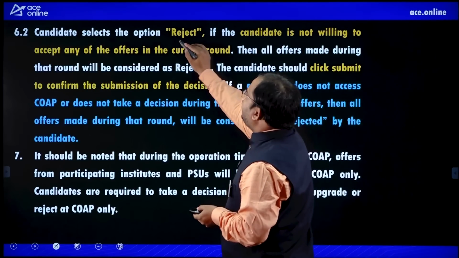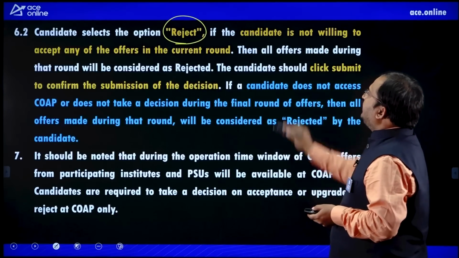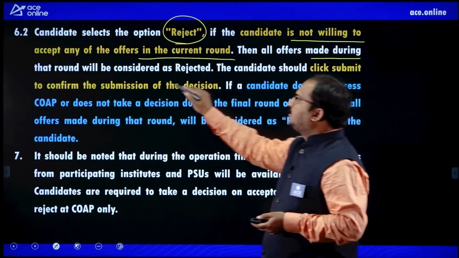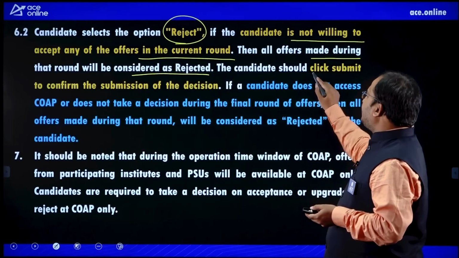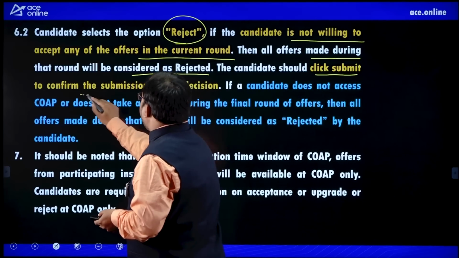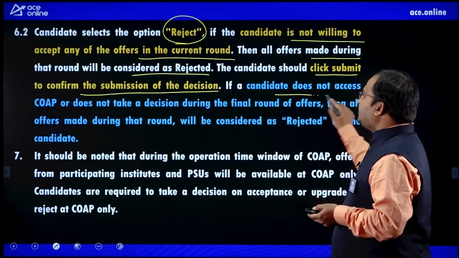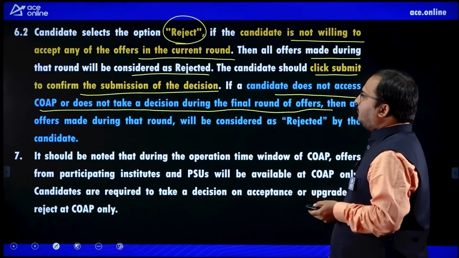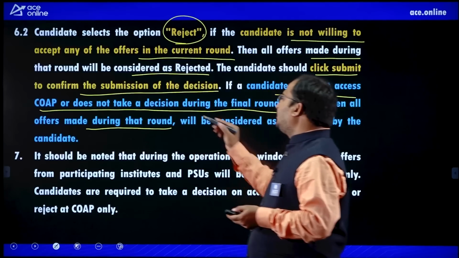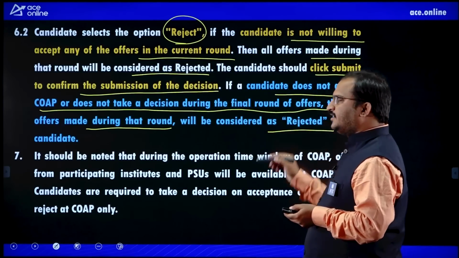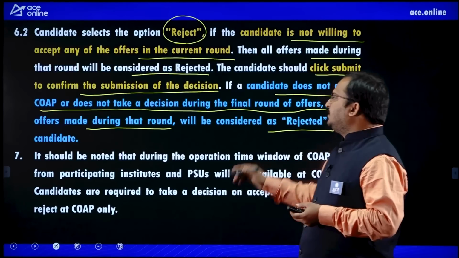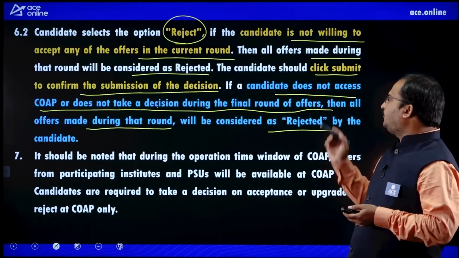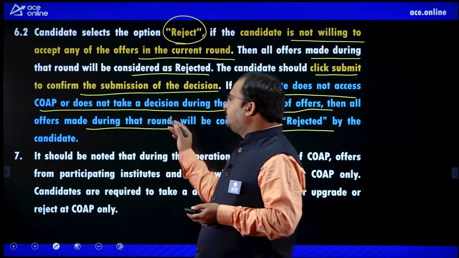Next, candidates who select the reject option, if the candidate is not willing to accept any of the offers in the current round, then all offers made during that round will be considered as rejected. The candidate should click the submit button to confirm the submission of the decision. If a candidate does not access COAP or does not take a decision during the final round of offers, then all the offers made during that round will be considered as rejected by the candidate. So try to be careful here, dear students.